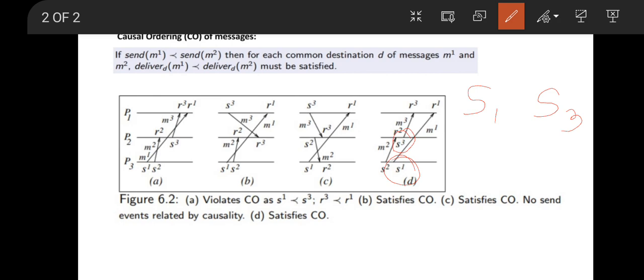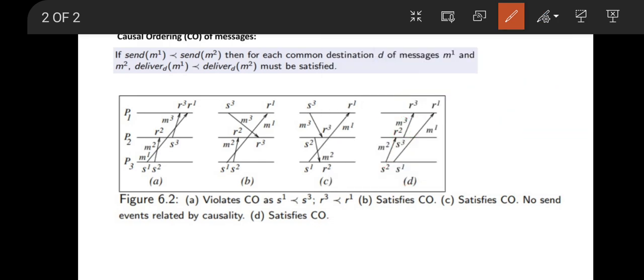We do not have any happen before relationship between S3 and S1, which means they are concurrent events. If the corresponding sent events are concurrent, then we need not worry about the happen before relationship between the receive events. So we say that they are also satisfying the causal ordering of messages property.